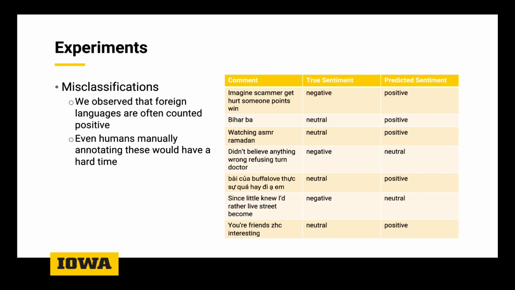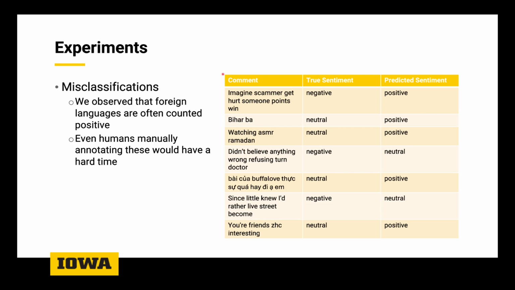Taking a look at some of our misclassifications, in this table we printed off a couple of specific examples. One thing we noticed was that there were a lot of foreign language comments that were just counted as positive. The third one from the bottom is a Vietnamese comment that was misclassified.